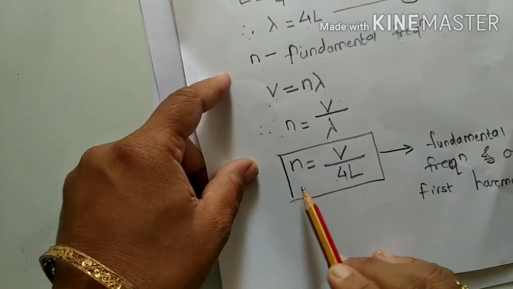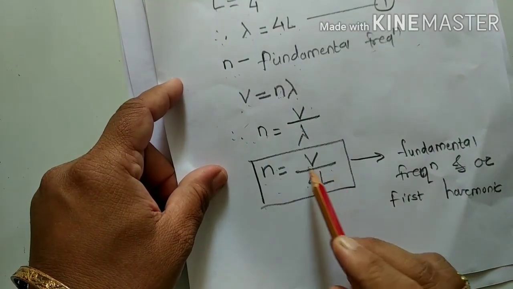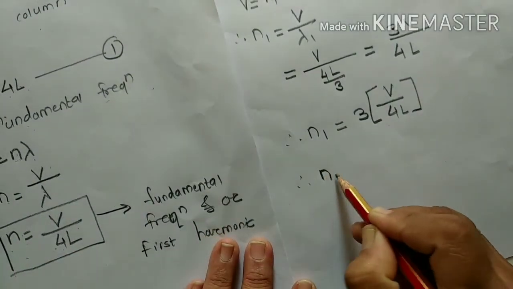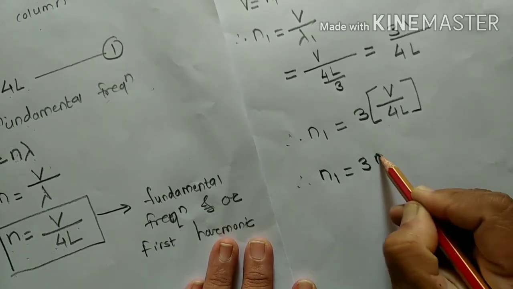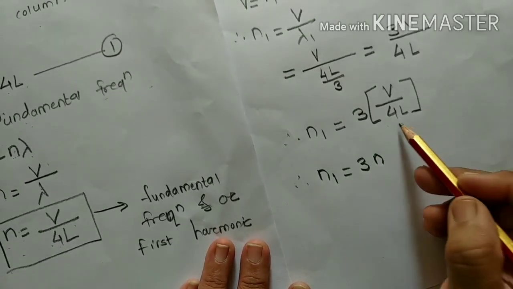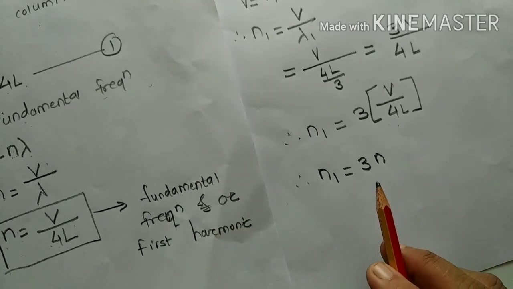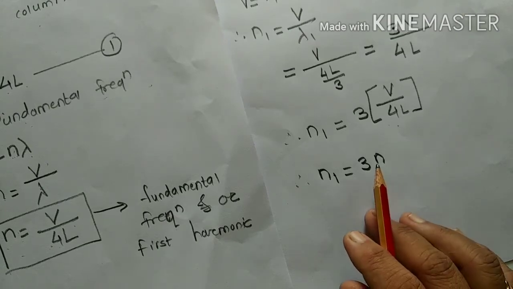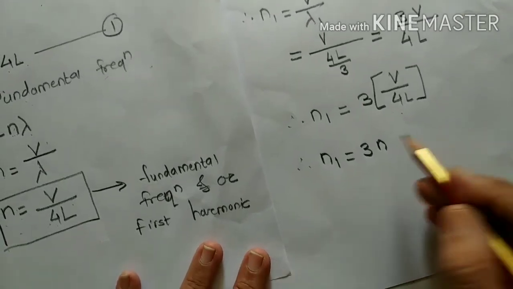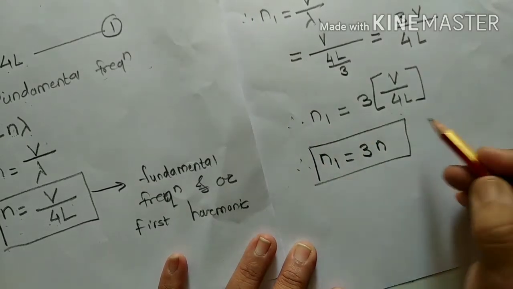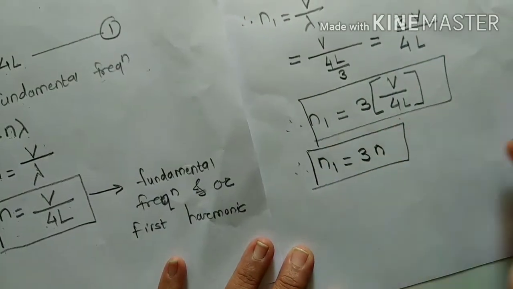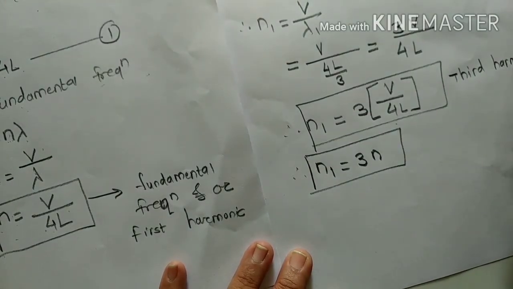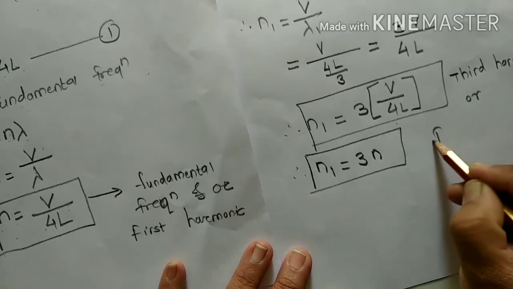And V upon 4L is the fundamental frequency. Therefore we can say that n1 is equal to 3 into n. Is that clear? This is the frequency of the second mode of vibration. This is called the third harmonic or first overtone.